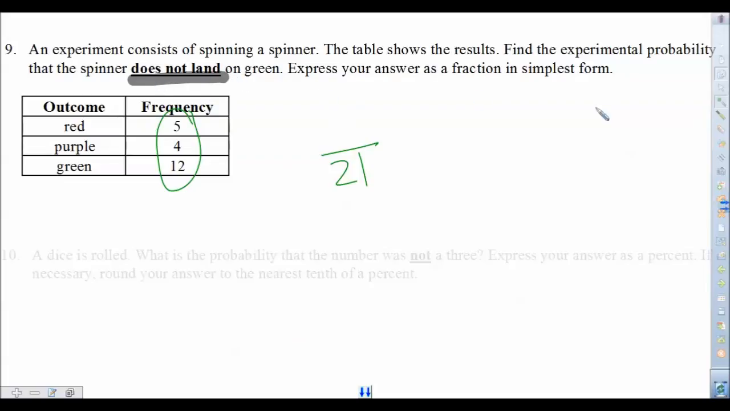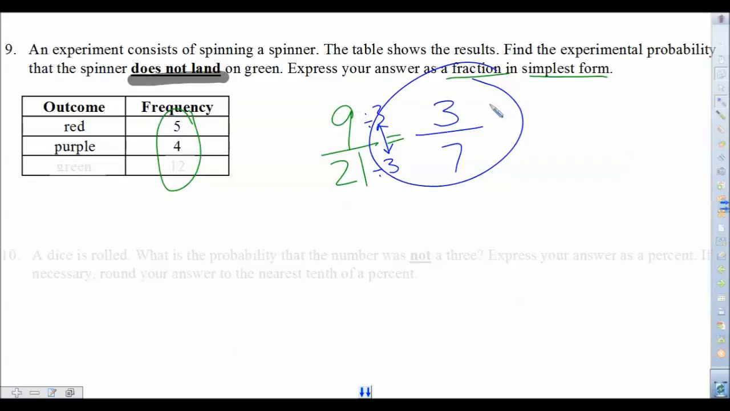Probability it does not land on green means that we basically just ignore the green here, and we just add up the red and the purple, which makes a total of 9, right? So the chances it does not land on green is 9 out of 21, which we're going to want to get in simplest form. What they mean by that is just reduce your fraction. Here we can divide both of these by 3. Key to reducing, make sure you're dividing by the same number. It's got to be the same, can't be different numbers. So 9 divided by 3, there's 3. 21 divided by 3, there's 7. There's our answer, 3 sevenths.